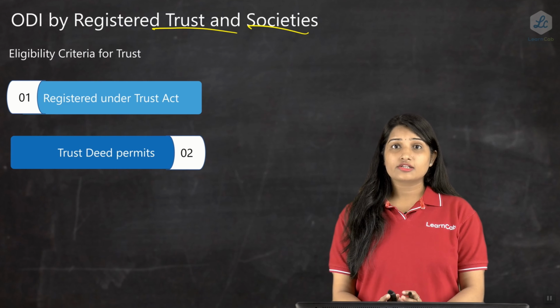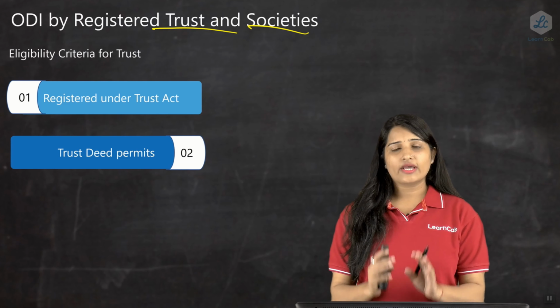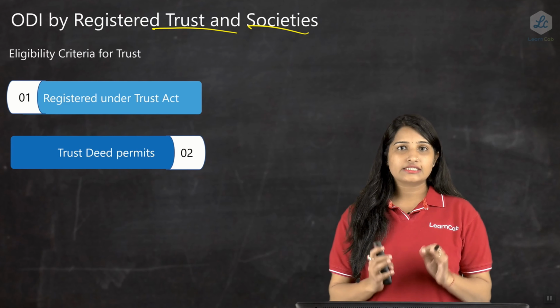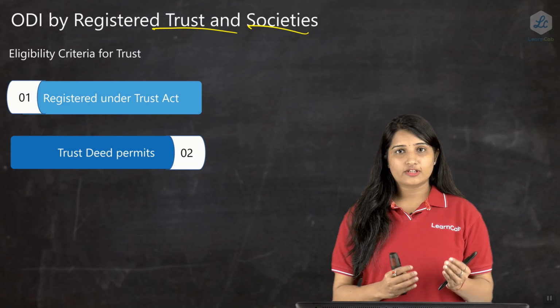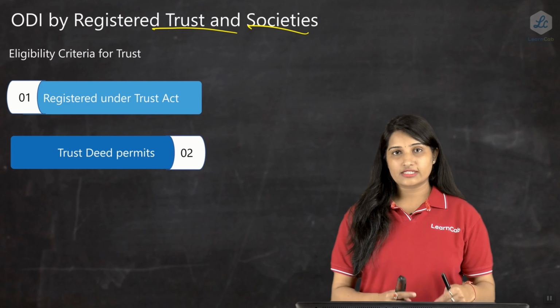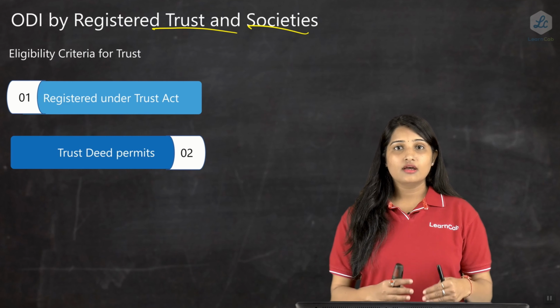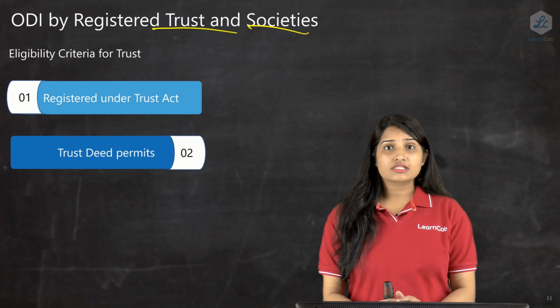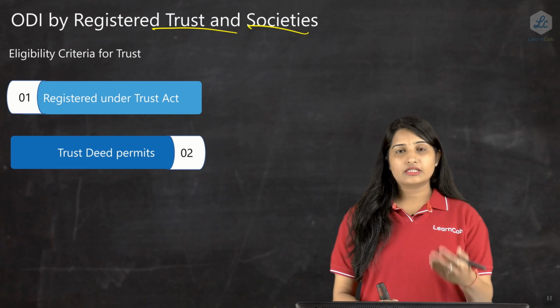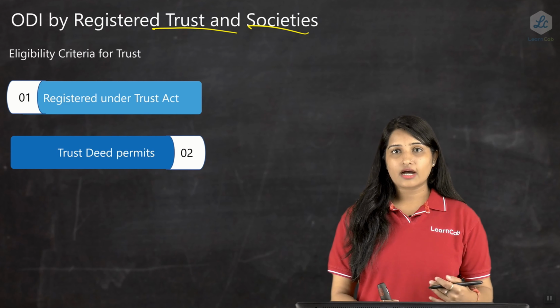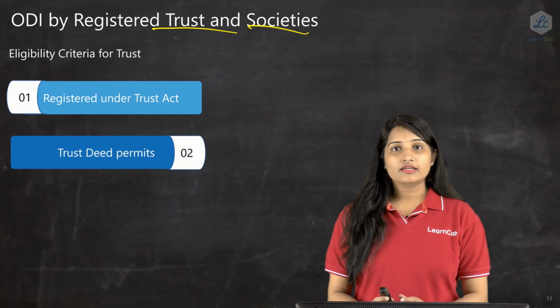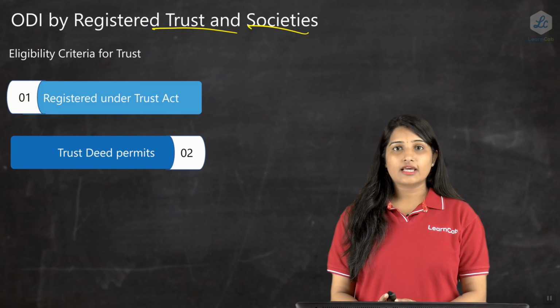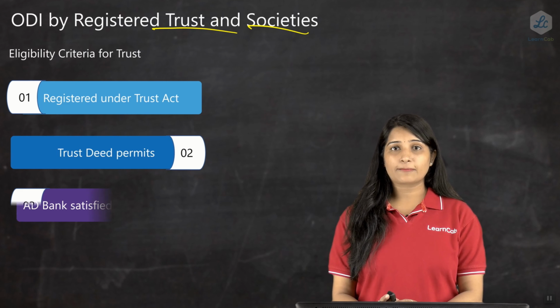The next one is the trust deed. In case of a trust, we have a trust deed, right? The trust deed will specify what the objects of the trust are. So the investment which is being made by the trust has to be specified in the trust deed. The trust deed has to state that the investment can be made by the trust. Only then will RBI consider this case. And in case of societies, it's the MOA. The MOA has to permit it.